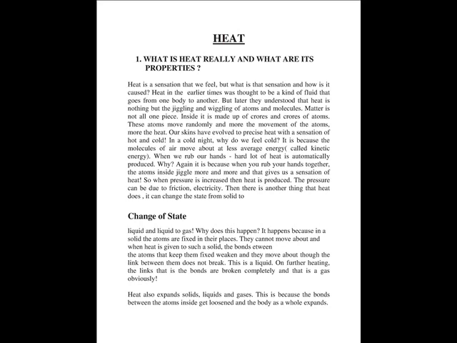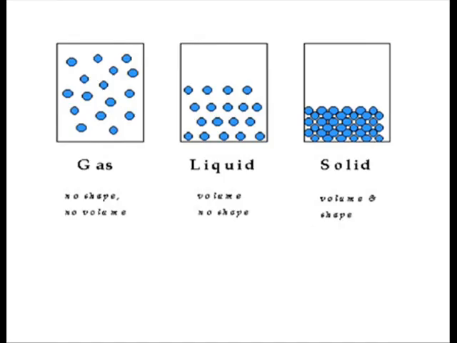So when pressure is increased, then heat is produced. The pressure can be due to friction, due to electricity. And then there is another thing that heat does. It can change the state from solid to liquid and liquid to gas.